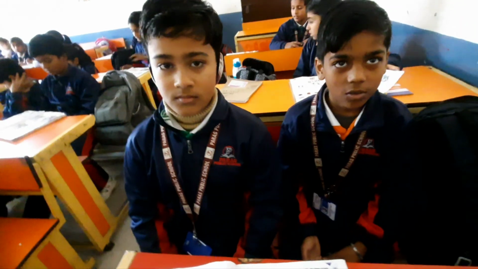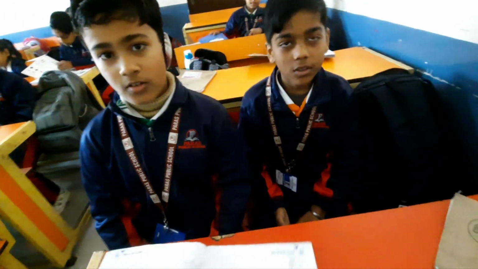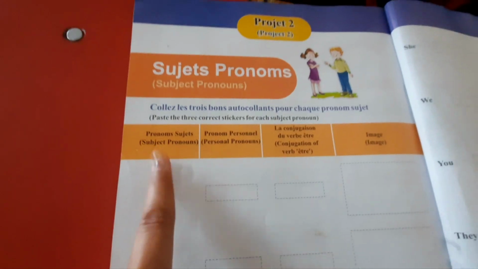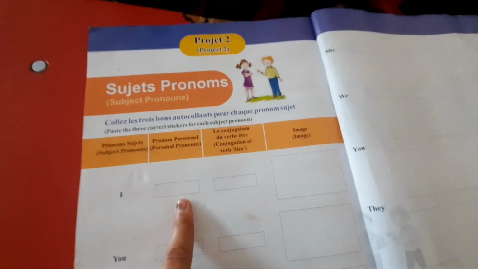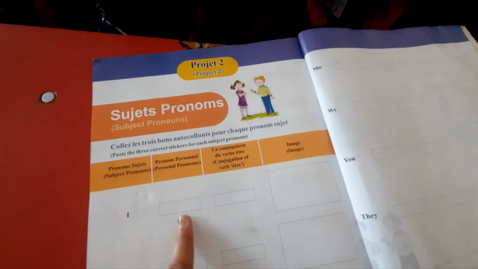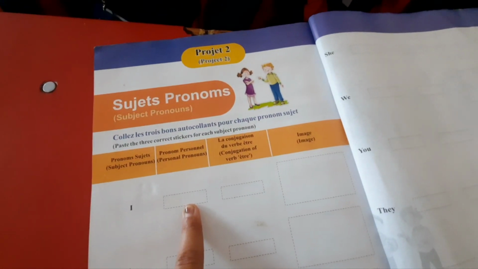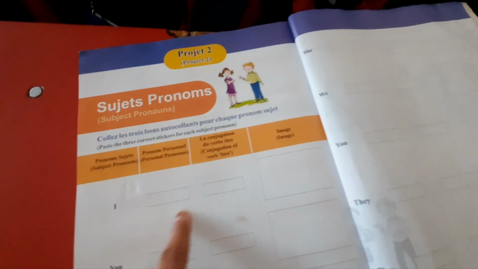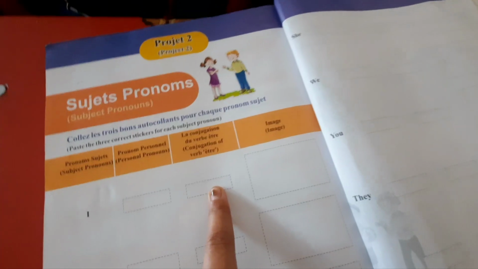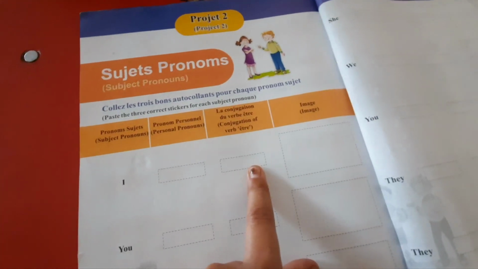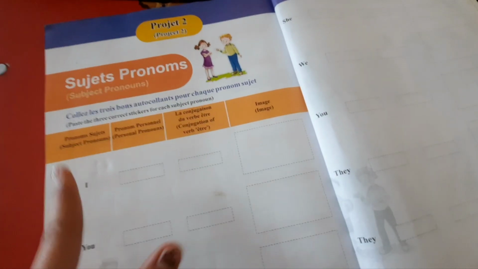Today we have to do the activity. You have to put stickers according to the sentence. What do you have to do? First, you have to paste subject pronouns here. What we call a subject pronoun in French, we say pronom sujet. So you have to paste here. What do we call I in French? Then you have to put the être verb. Être means to be, so you have to put the être verb according to the subject. Then you have to put images.